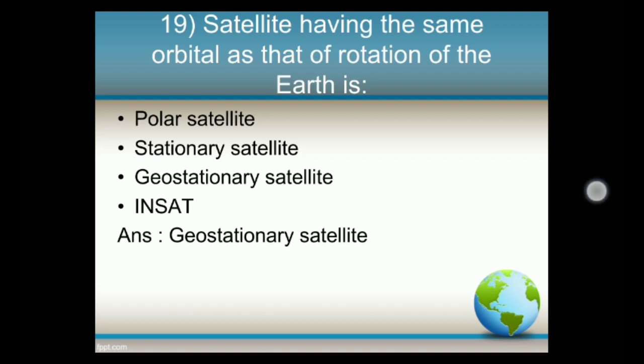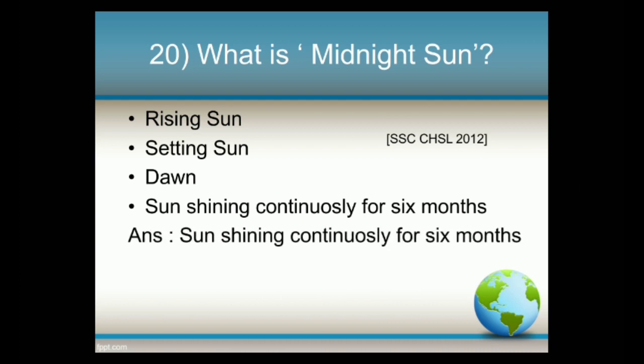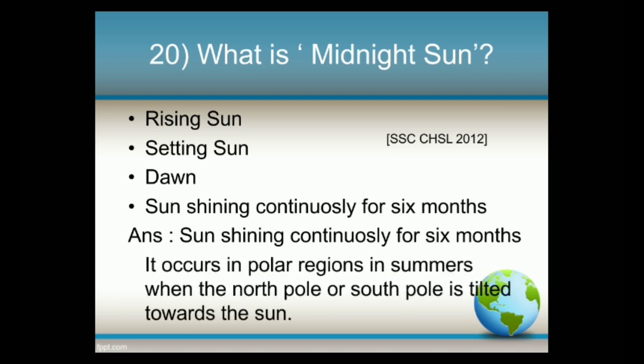Next question. What is midnight sun? Options: rising sun, setting sun, dawn, sun shining continuously for 6 months. And the answer is sun shining continuously for 6 months. It occurs in polar regions in summers when the North Pole or South Pole is tilted towards the sun.